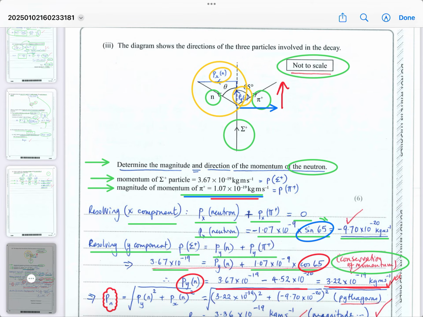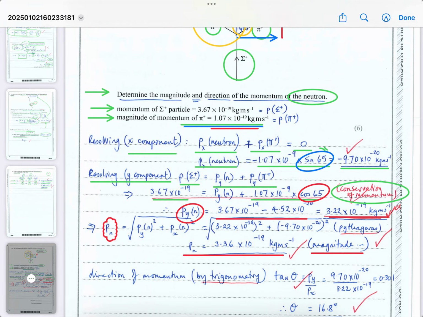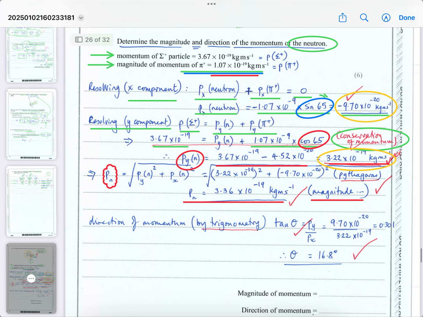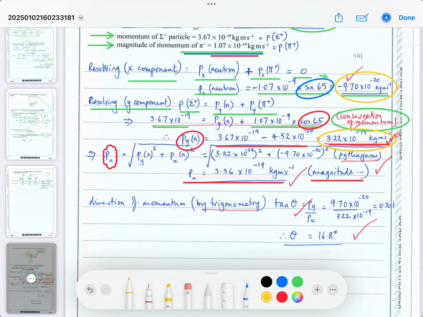Those values are shown here. Opposite was the y component, so the y component is this value, and the x component to the left, which is negative, is this component. You divide that, and that will be tan of the theta that we want to work out. So that's the last part of the question.